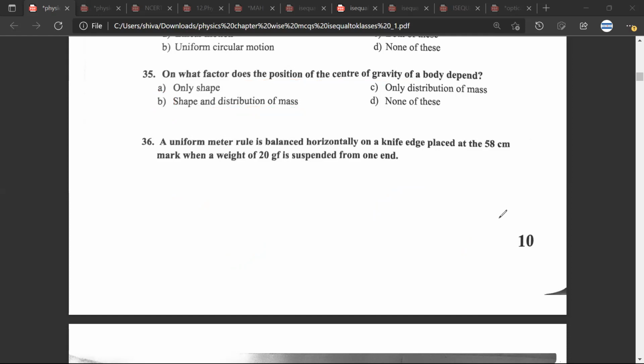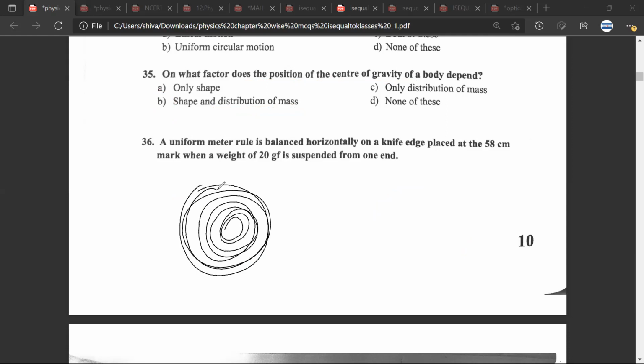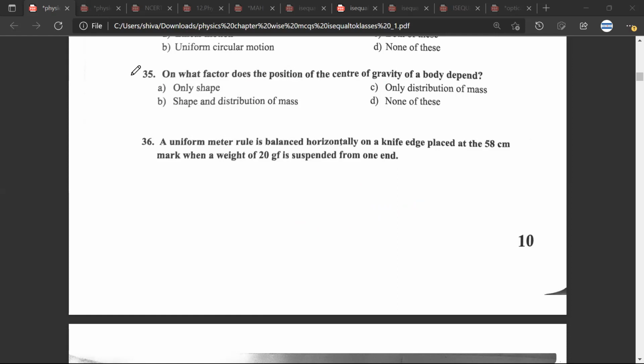Another thing that we say is that the disk is uniform. Because it is a uniform disk, that is why the center of gravity lies at the center. If this was a non-uniform disk, the center of gravity won't lie here. So for example, if this is a non-uniform disk and more mass is towards this side, then the center of gravity won't lie here. It would lie somewhere here. Mr. CB, do you agree? Yes, sir. Okay, great. So let us try to do the next question.